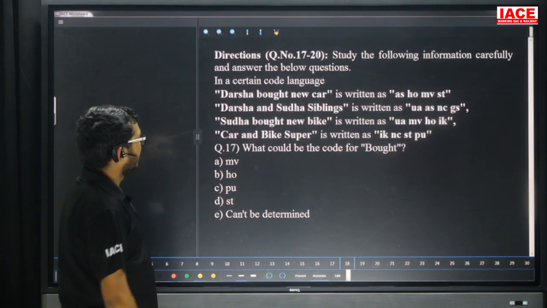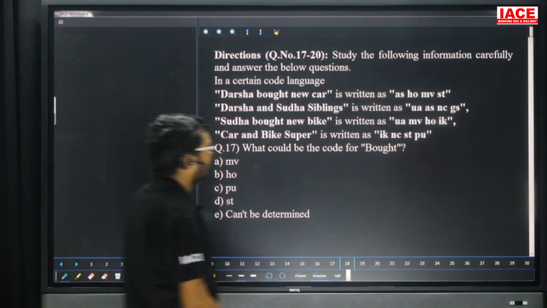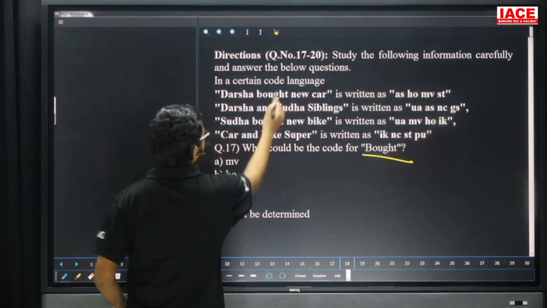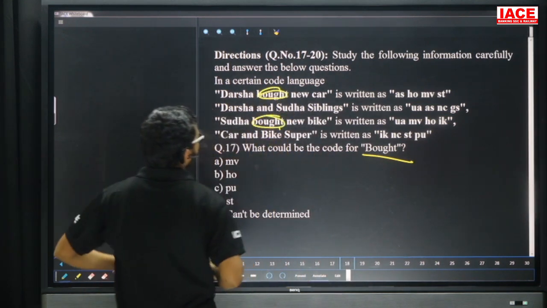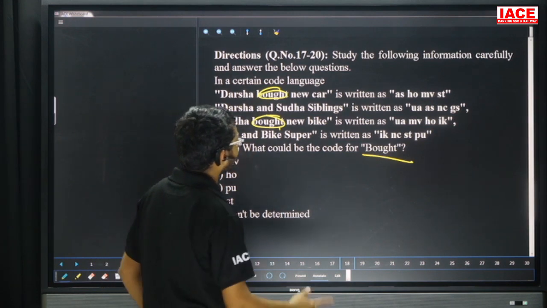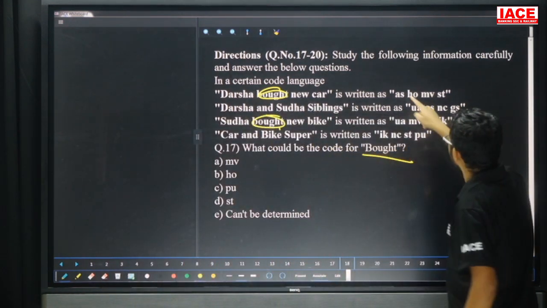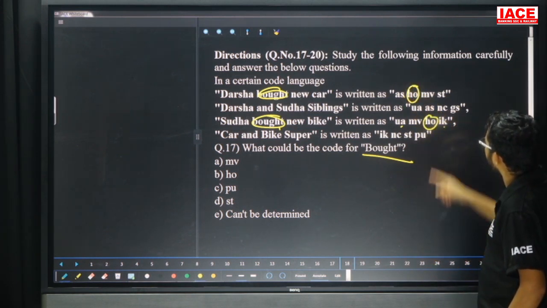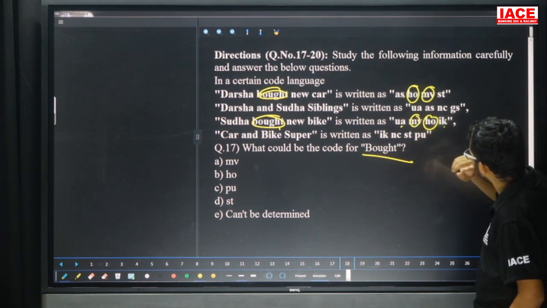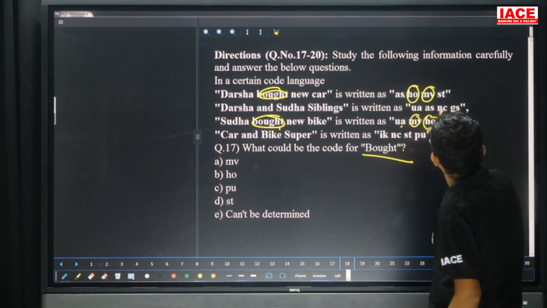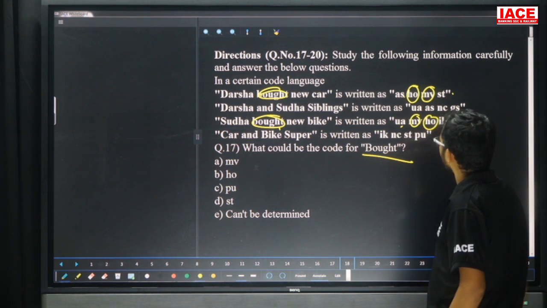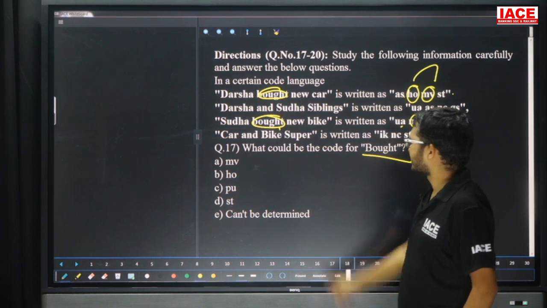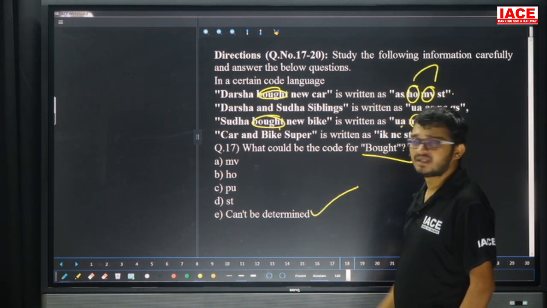Question number 17 to 20. Take your direct question. What could be the code for BART? Friends, check here. BART is present in which line? Here we have BART. Here also we have BART. That means the first line and third line have the common word BART. Then the common code: check here. Here we have HO. Here also we have HO. Next, MV. Here also we have MV. Check once whether HO is present in the remaining lines. Not there. ST, not there. So what is the code for BART? The answer is HO or MV, which means we can't say. So question number 17, option E.